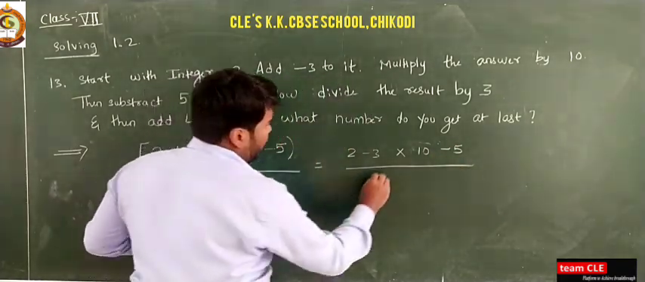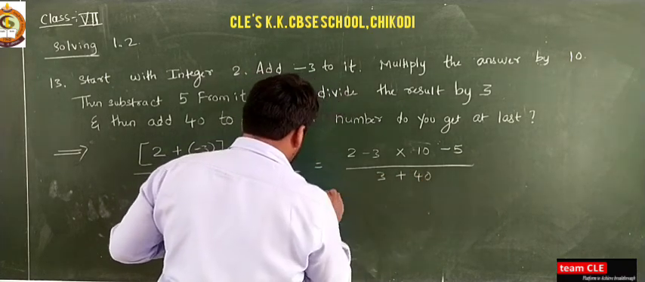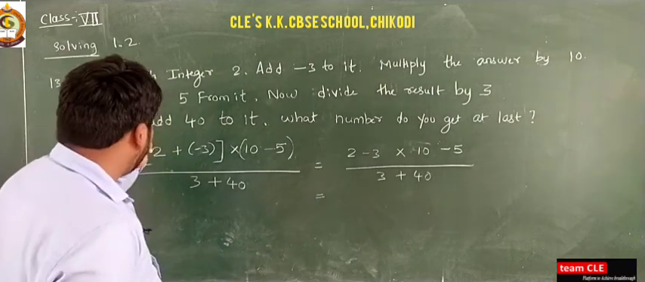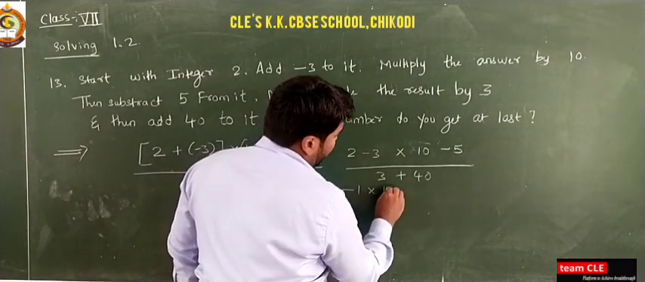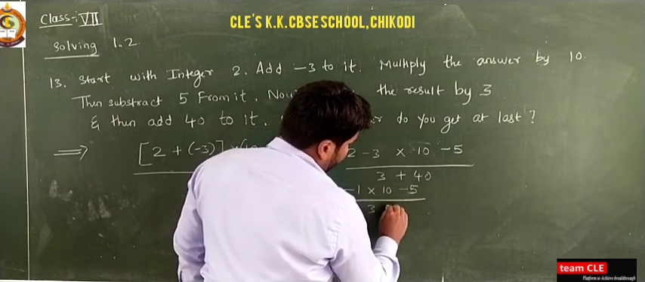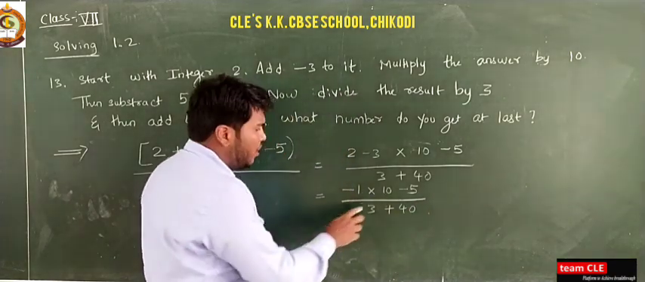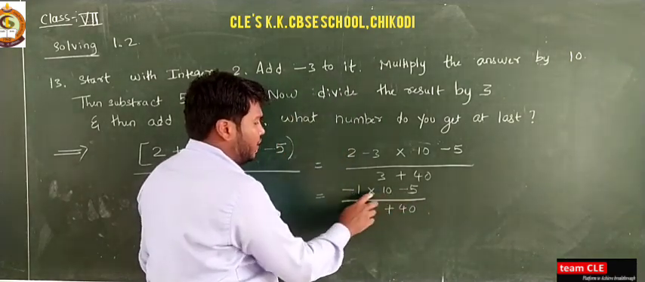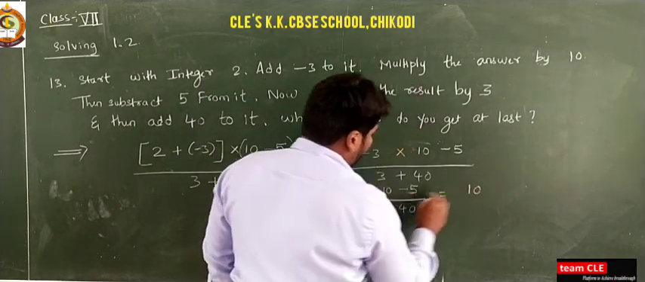Next it is divided by 3 plus 40. Now see, 2 minus 3 is equal to minus 1, into 10 minus 5, divided by 3 plus 40. Now use the BODMAS rule. First multiplication, then subtraction. Minus 1 into 10 is equal to minus 10.